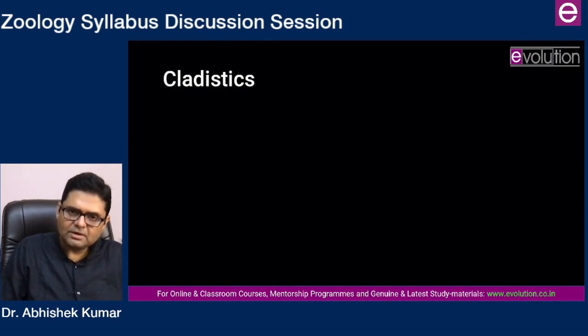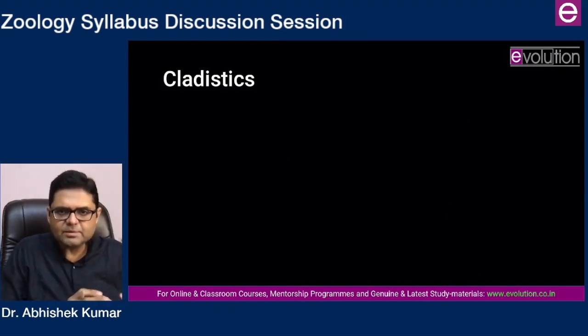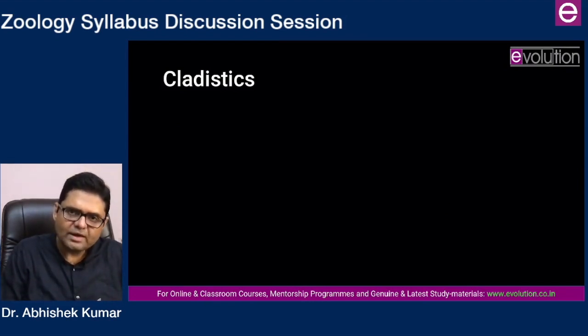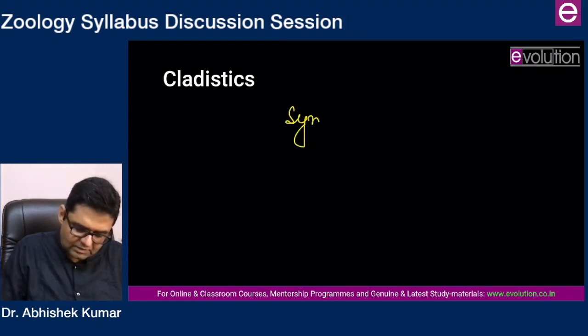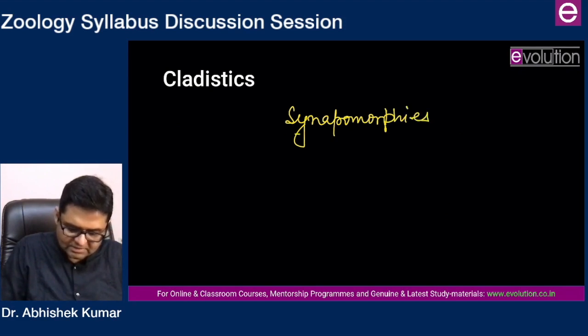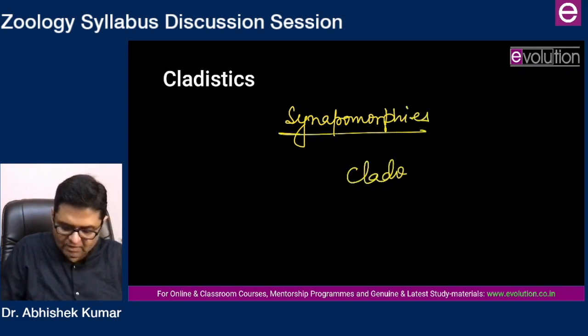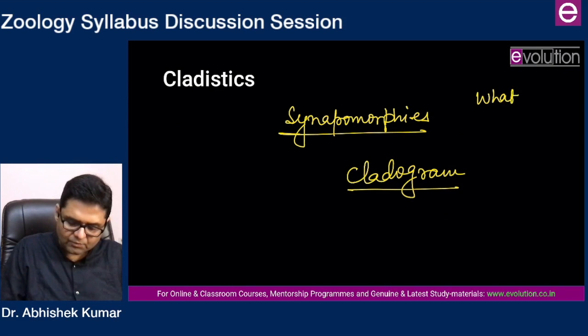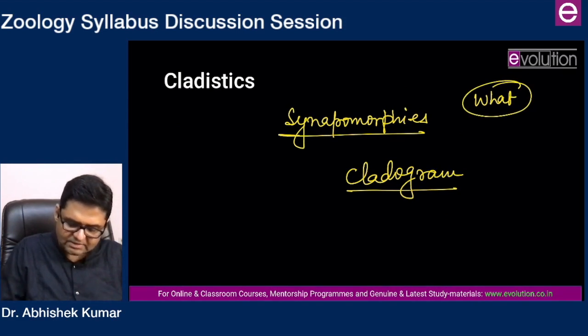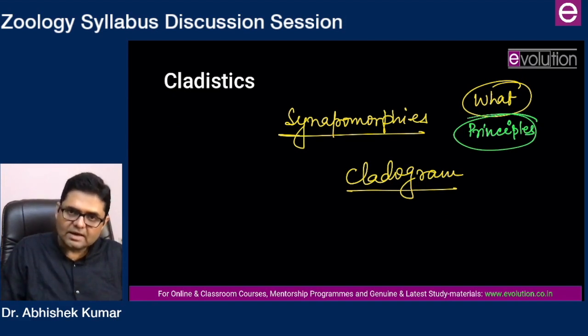Then you will be coming to cladistics. So cladistics is that branch of systematic analysis where, based on synapomorphies and their analysis, we make a cladogram. So here you will be studying what we mean by cladistic analysis, then what are the principles of cladistic analysis. That is where you will be dealing with synapomorphies, principles of parsimony, and so on.